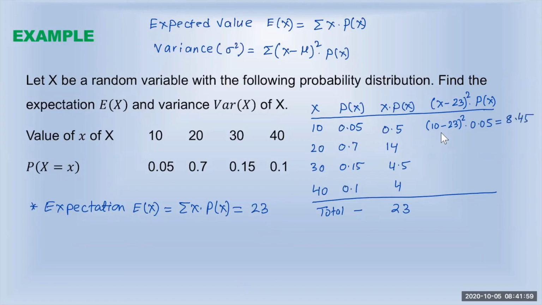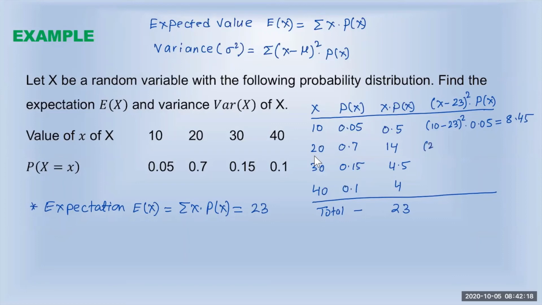10 minus 23 is negative 13. Negative 13 squared is 169. Multiplied by 0.05 is 8.45. Now we'll go to the next one. My random variable is 20.